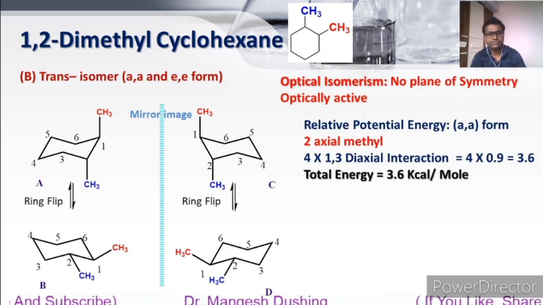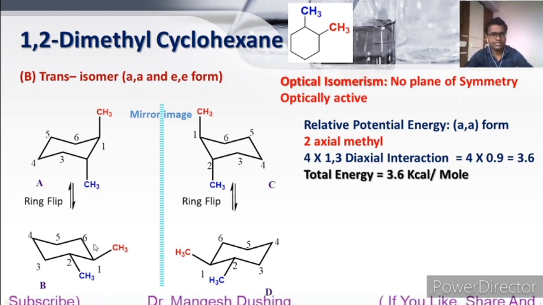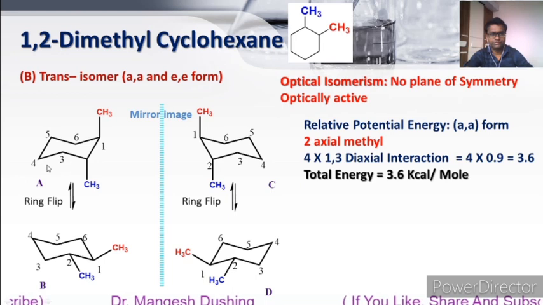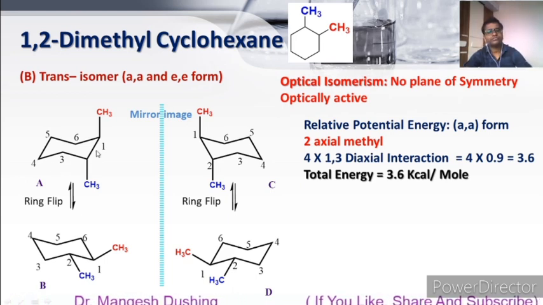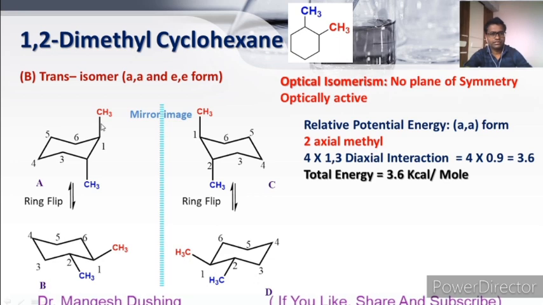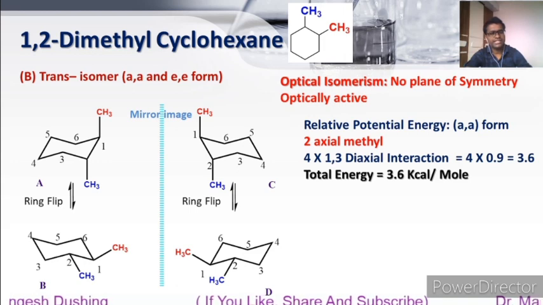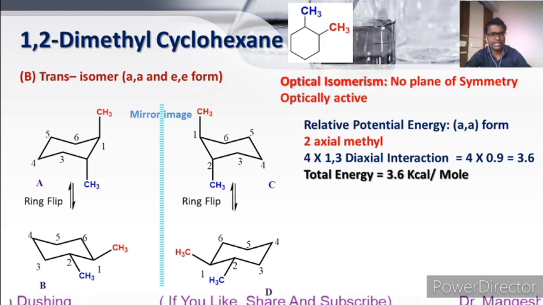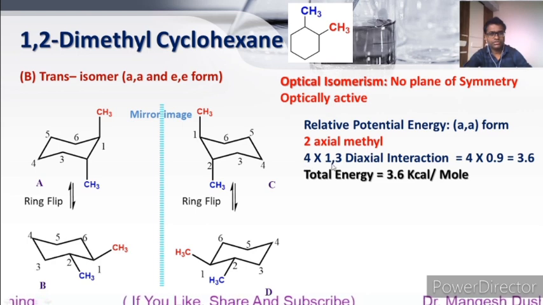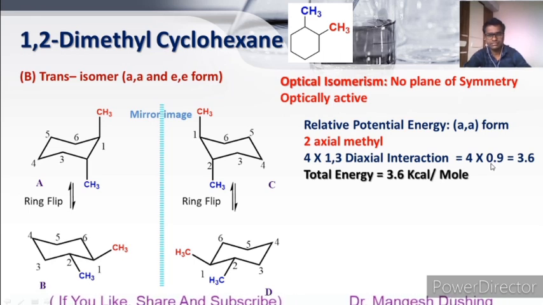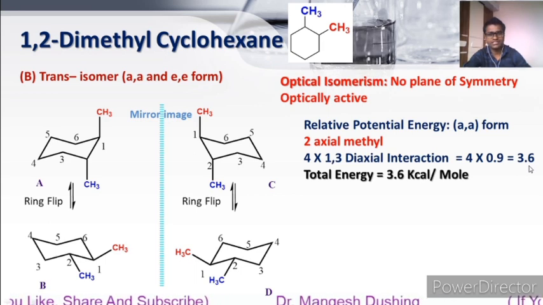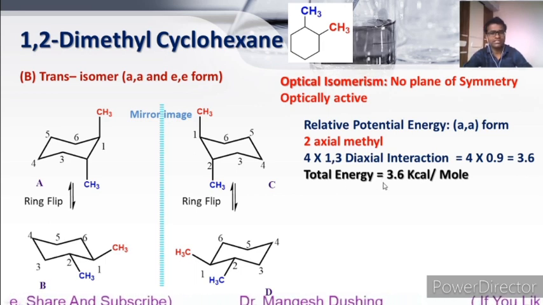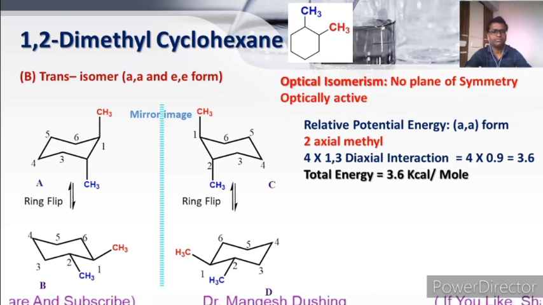Now see the relative energy for the axial dimethyl cyclohexane. As we know, one axial methyl shows two 1,3-diaxial interactions. Here two methyls are axial, so there are a total of 4 1,3-diaxial interactions. Each 1,3-diaxial interaction increases the energy by 0.9. So 4 into 0.9 is equal to 3.6. So the total energy of the molecule is 3.6 kilocalorie per mole.